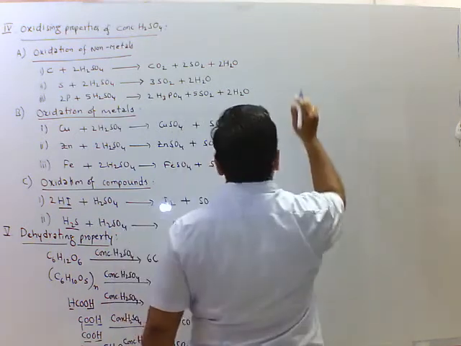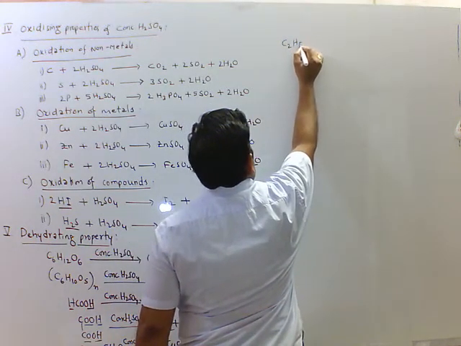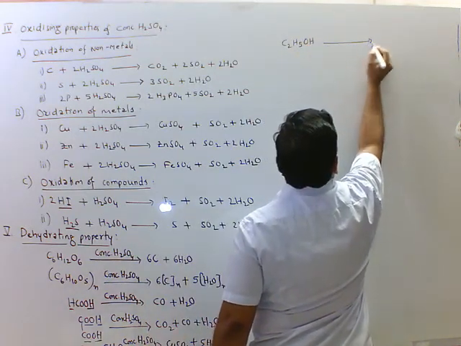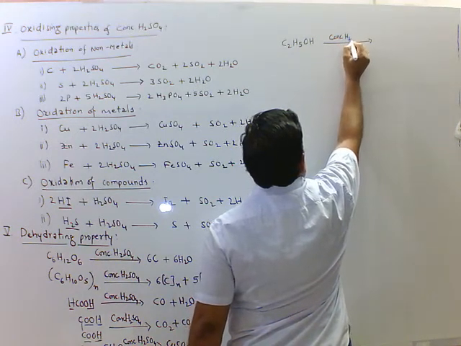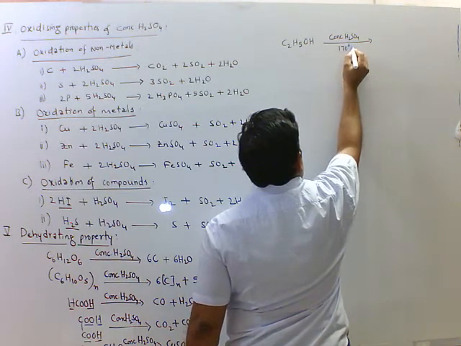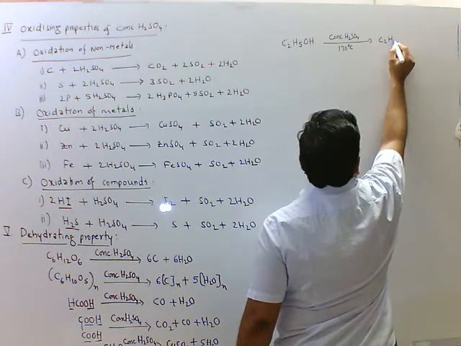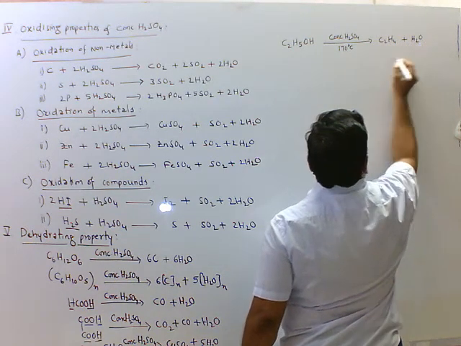See, ethyl alcohol C2H5OH upon dehydration with concentrated sulfuric acid, temperature is about 170 degrees Celsius, we get ethene, C2H4 plus water.